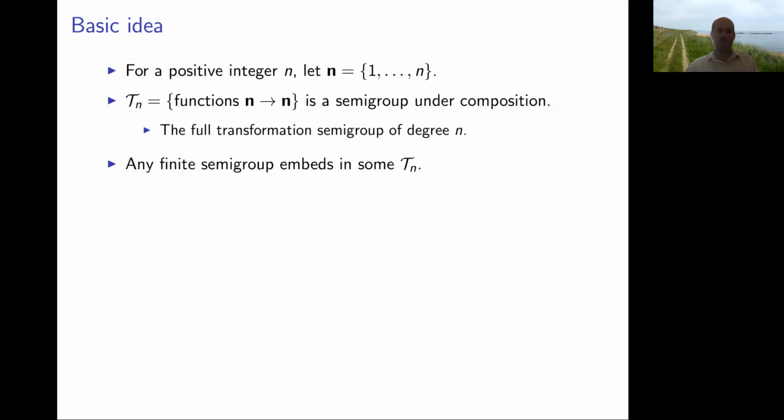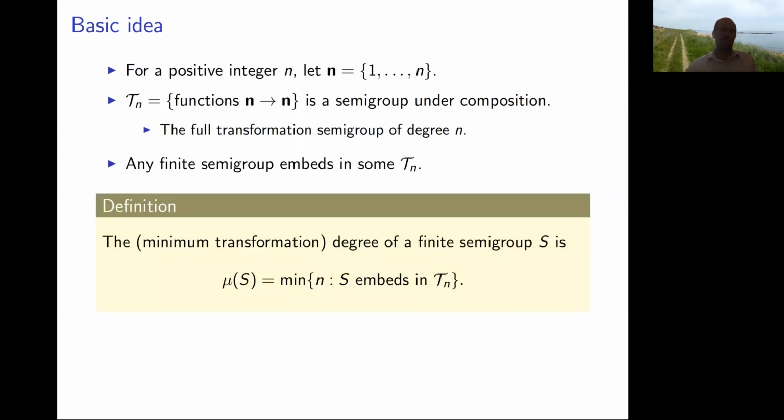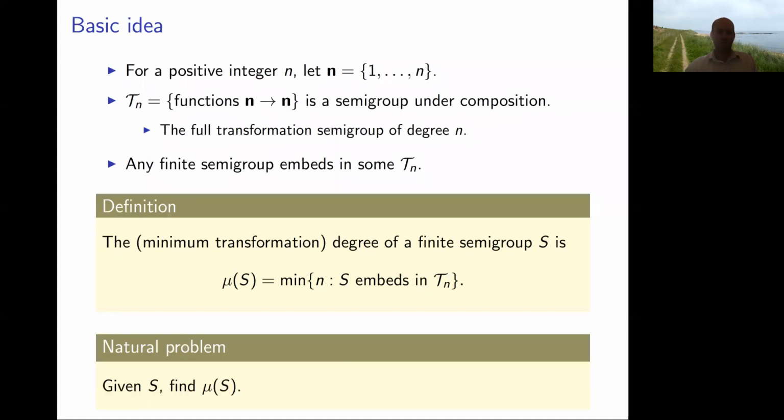And this is important because every finite semigroup embeds into some Tn, similarly to the corresponding result for groups embedding in symmetric groups. And because of that, we can ask the question, what's the minimum such n? That's defined to be the degree of a semigroup, the minimum n such that S embeds into Tn. And this, of course, gives rise to a natural problem. If you have a favorite semigroup, what's the minimum degree of this? This is not an easy problem in general, but it's a fairly natural problem, I think.